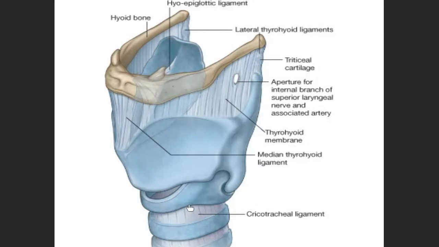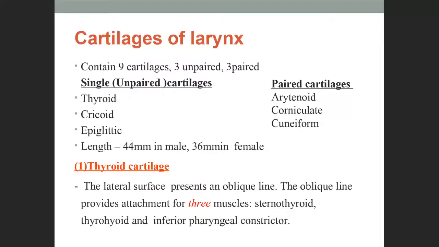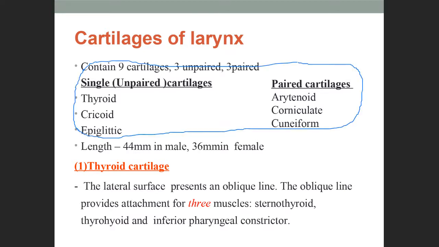It is between the cricoid cartilage and the first ring of the trachea. That is called the cricotracheal ligament or membrane. You have to remember all these 6 structures.